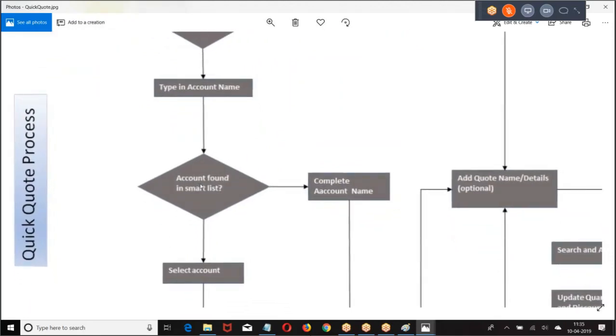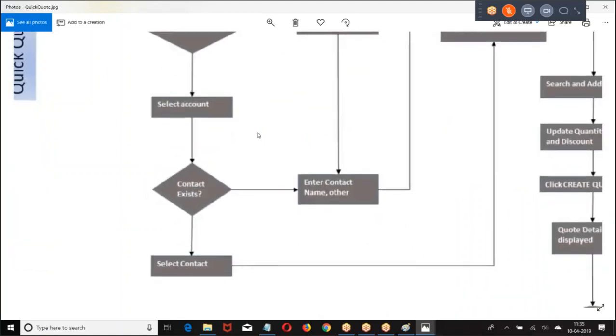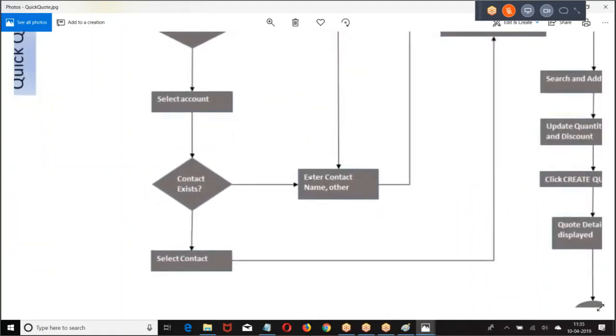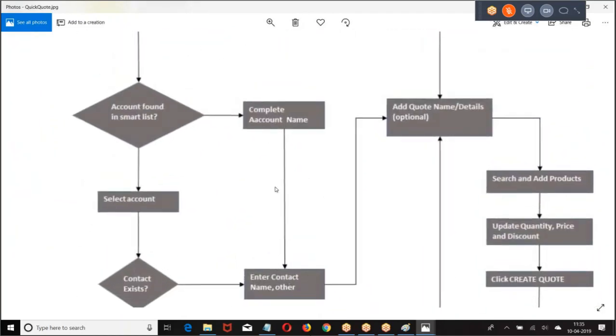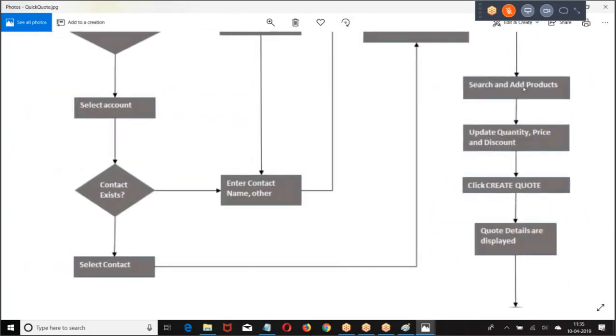If the account name is found in the spot list, auto populate. If the account name is found, then select the account name. Based on the account name, they are going to auto populate the data. If the account name is not found, enter the complete name and complete contact, and the data will be created. Then search and add the products, add the quantity, price and discount, then click on quick create.